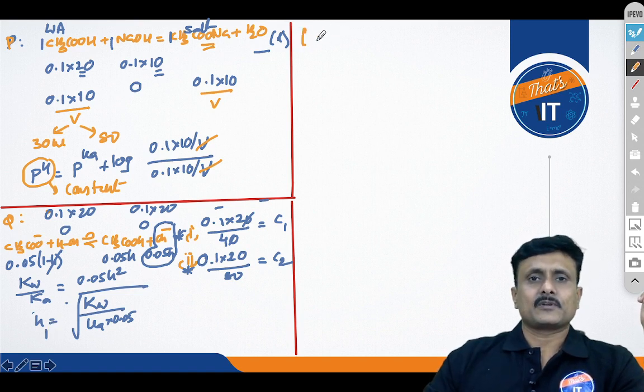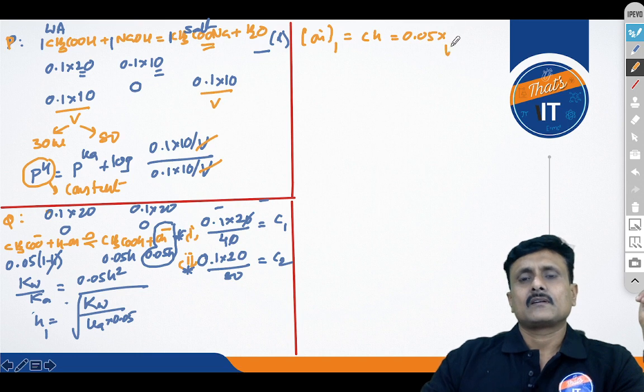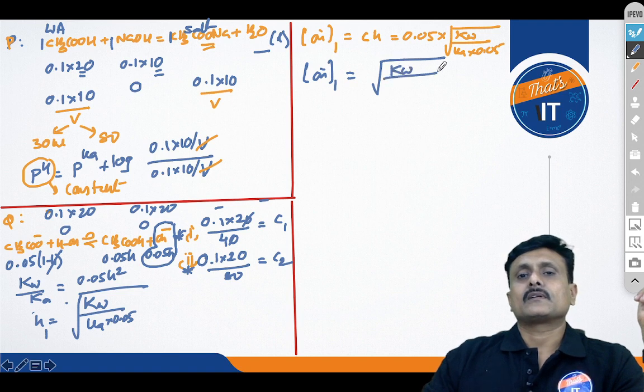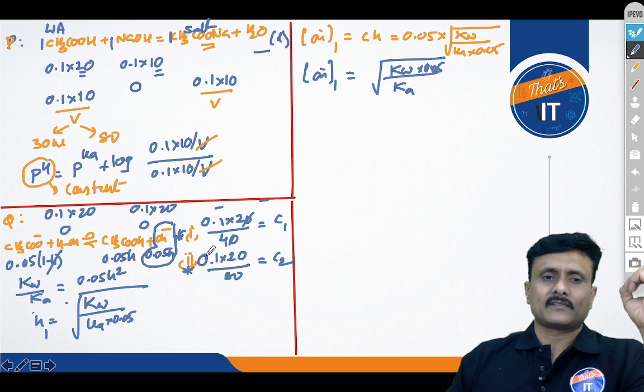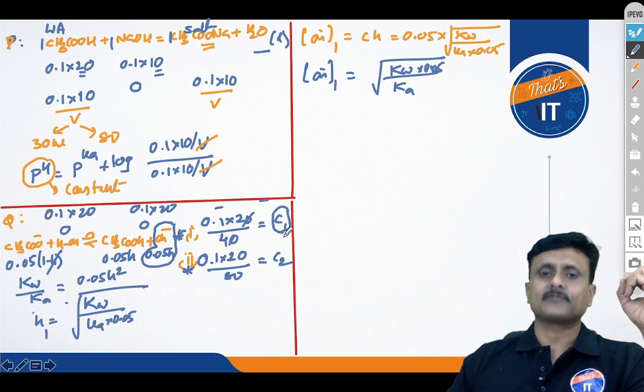Therefore concentration of OH minus, which is in the first case, is Ch, that is 0.05 into h. h value is under root of Kw by K into 0.05. So concentration of OH minus in the first case, we got under root of Kw into 0.05 upon K. So you got here the concentration of the OH minus in terms of C1.